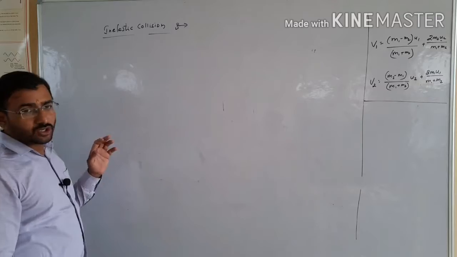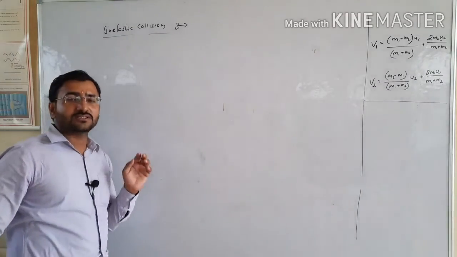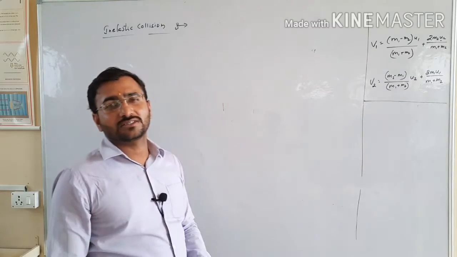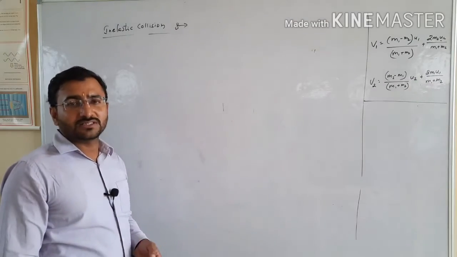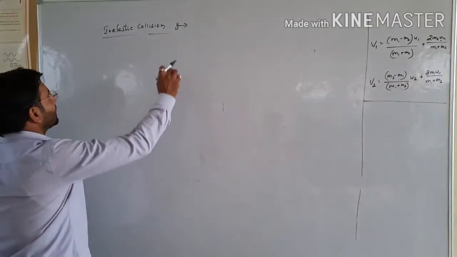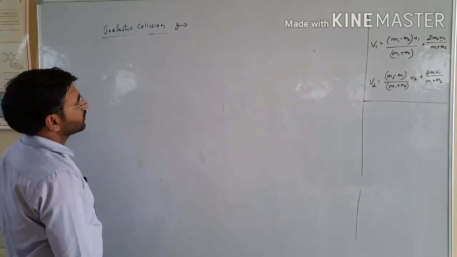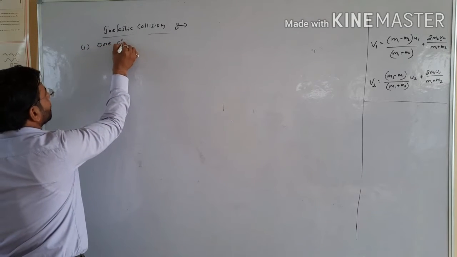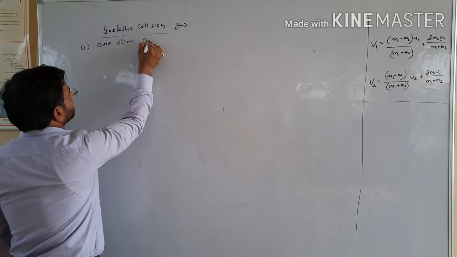So there is some loss of kinetic energy when this type of collision occurs. This loss in kinetic energy is in the form of heat energy, light energy, sound energy, etc. So here we talk about inelastic collision in one dimension, one dimension collision,